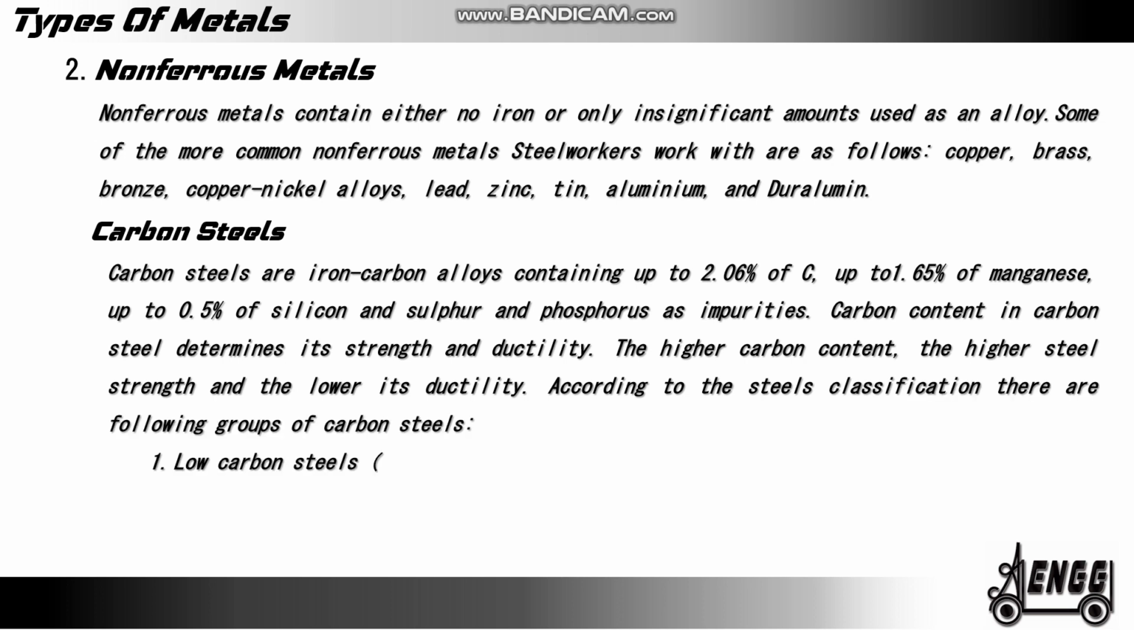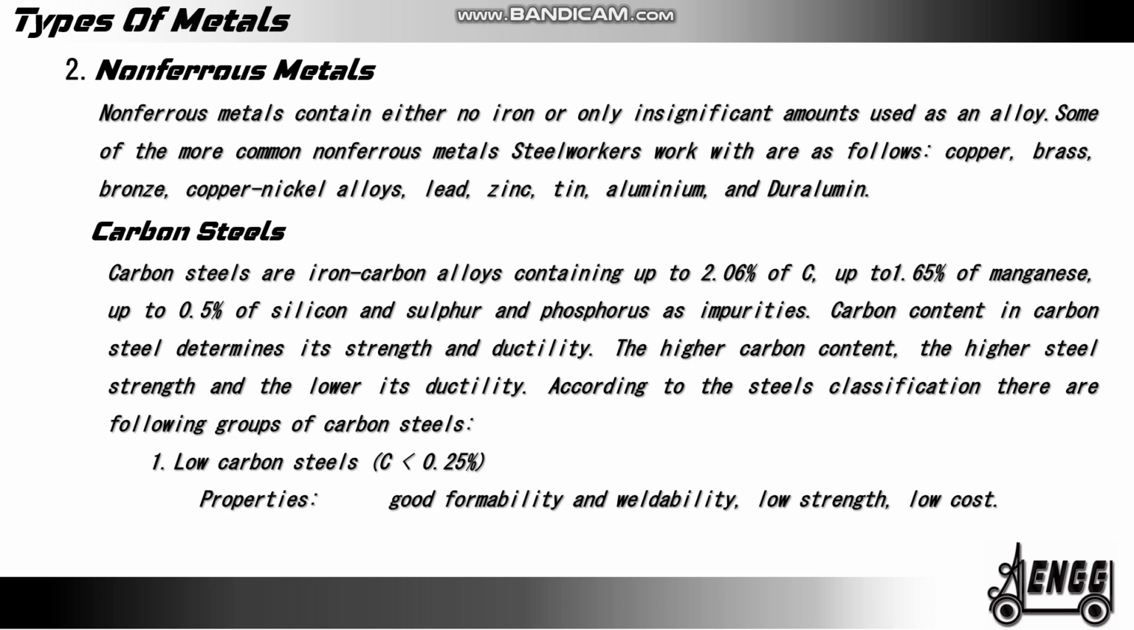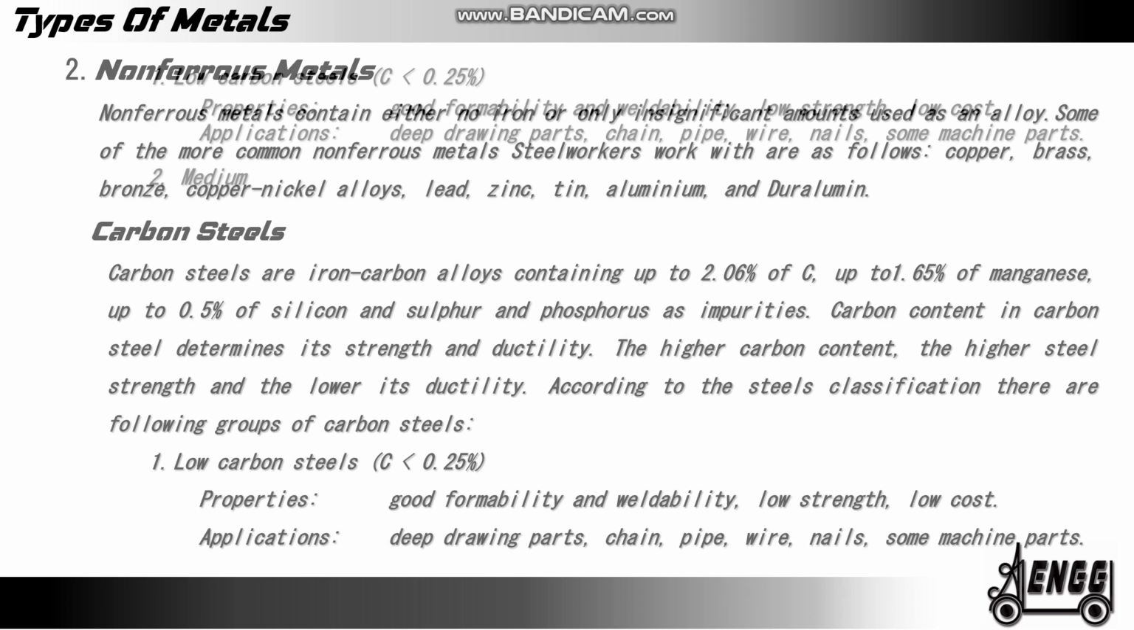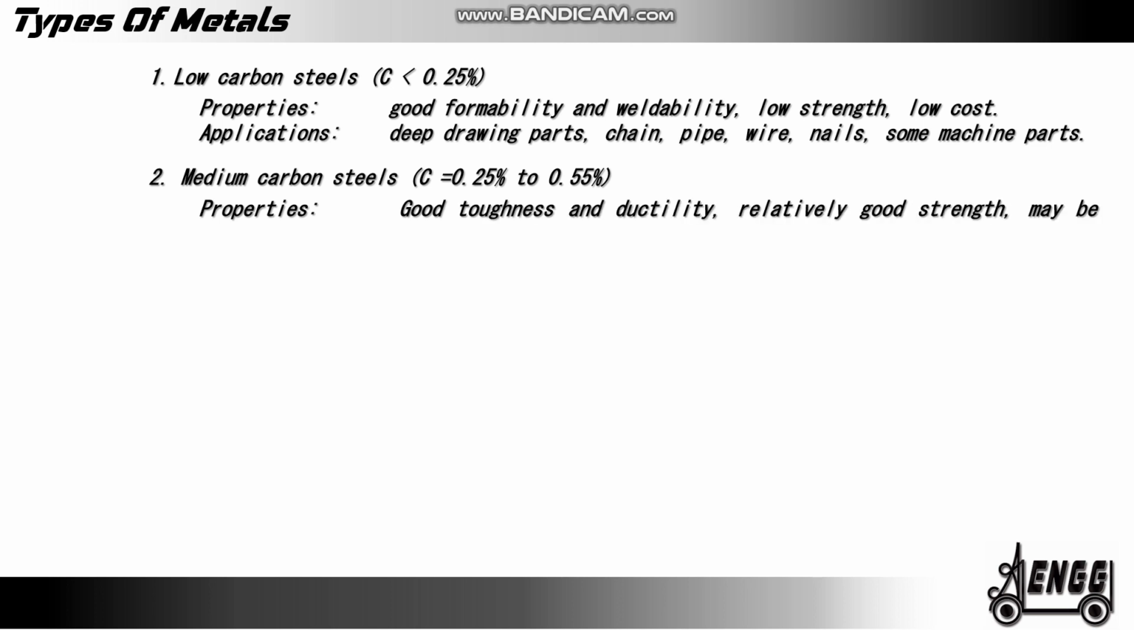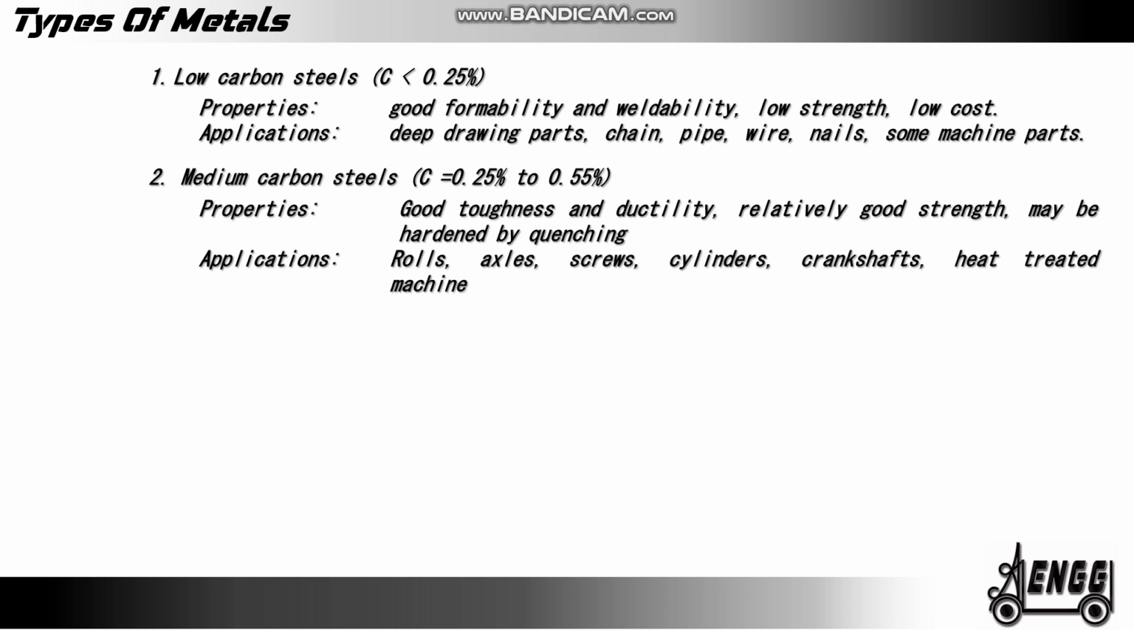1. Low carbon steels. Carbon less than 0.25%. Properties: good formability and weldability, low strength, low cost. Applications: deep drawing parts, chain, pipes, wire, nails, and some machine parts. 2. Medium carbon steels. Carbon percentage 0.25% to 0.55%. Properties: good toughness and ductility, relatively good strength, may be hardened by quenching. Applications: rolls, axles, screws, cylinders, crankshafts, heat treatment machine parts.